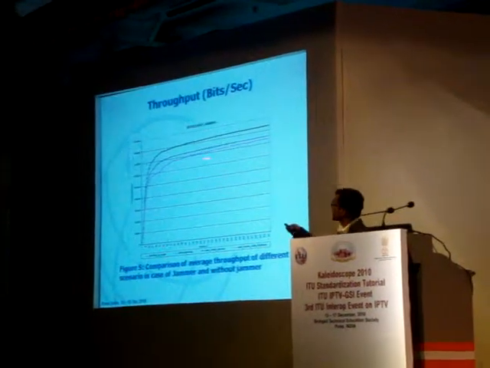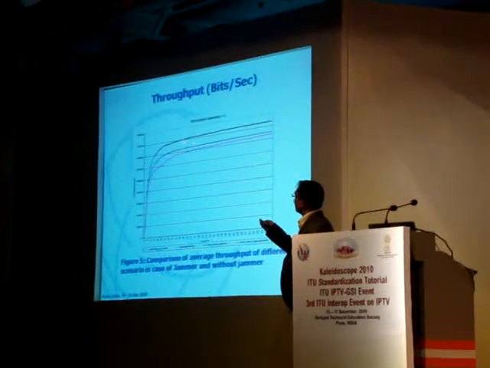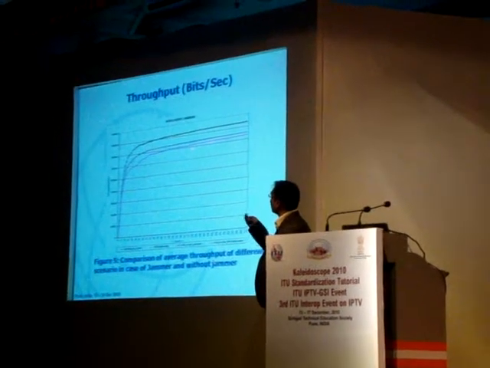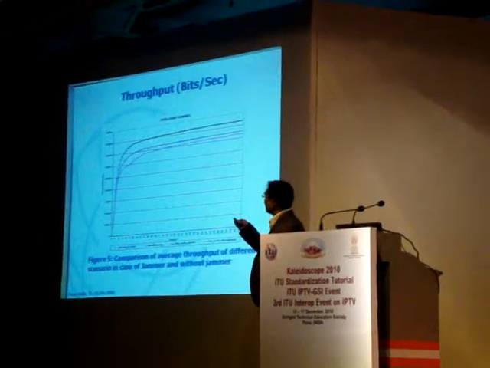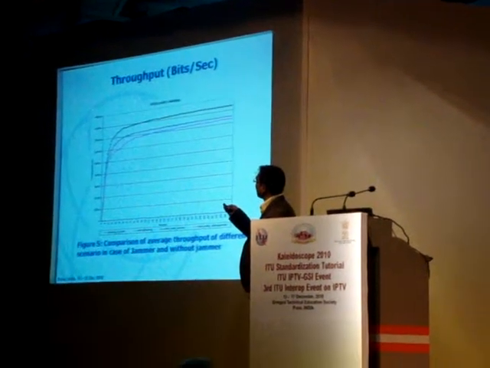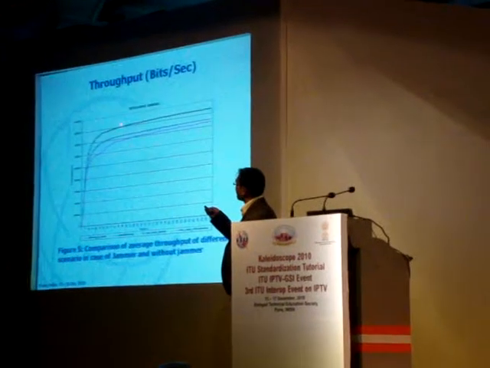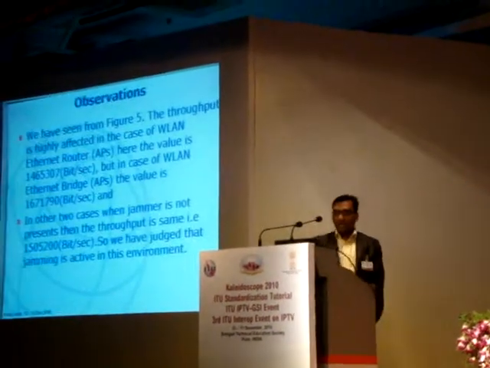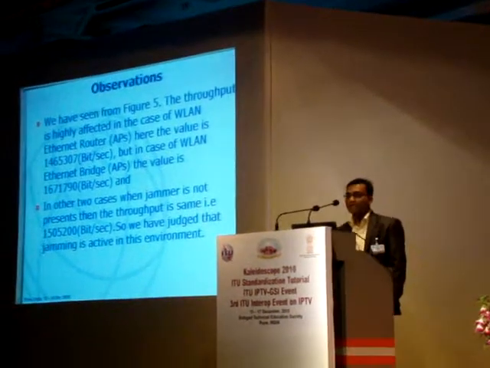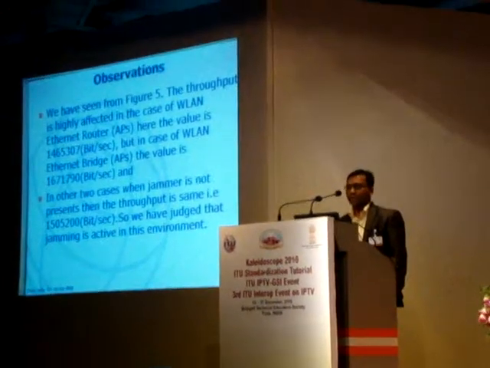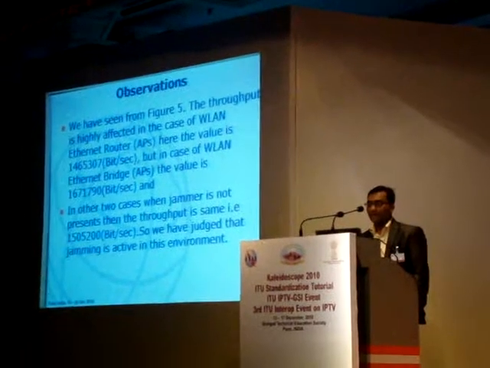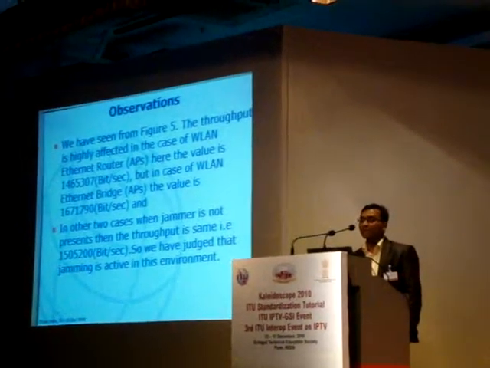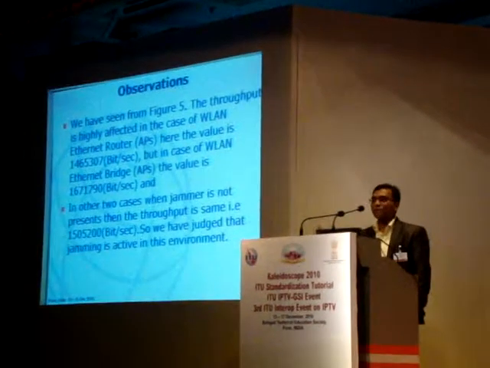When there is no jammer, the throughput is constant. But when the jammer is not there, the throughput is high for the WLAN bridge router and the Ethernet bridge router. From figure 5, we have seen the throughput is highly affected. In the case of the WLAN Ethernet router, the value is 1460 bits, but in the case of the WLAN Ethernet bridge, the throughput is high.